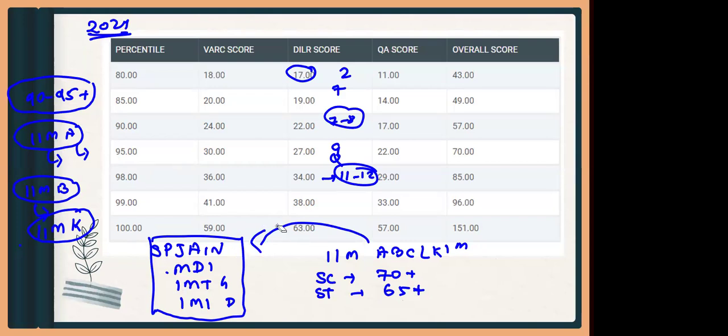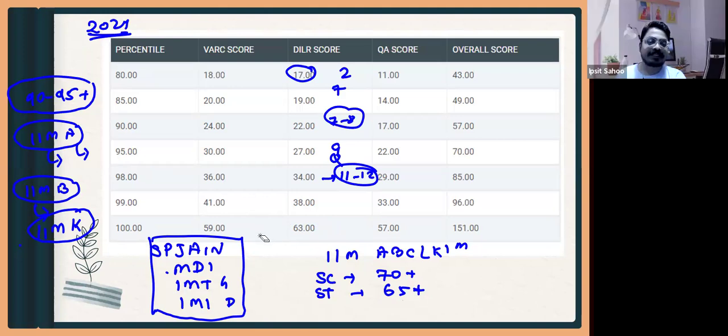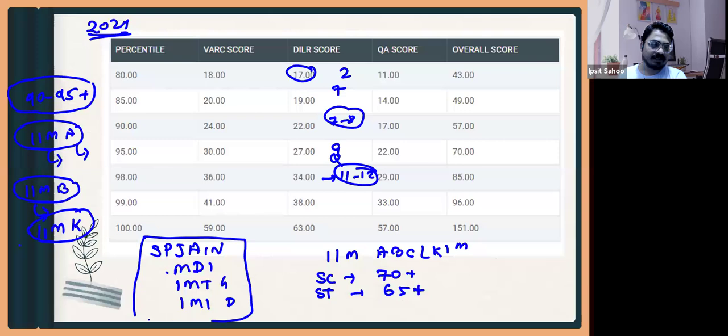Even if there is a diversity criteria, for example female diversity or non-engineering, that is not there for all B schools. Few B schools have the diversity criteria, while others depend purely on scores and academics. SP Jain, MDI, IMT and IMI Delhi will take based on the CAT percentile.